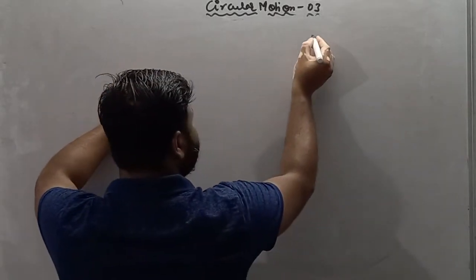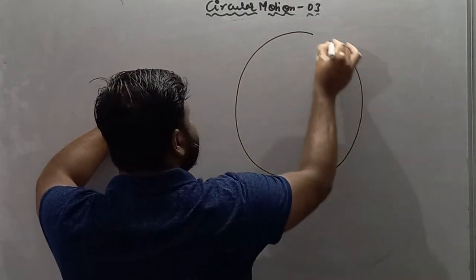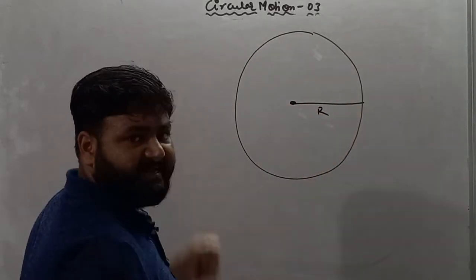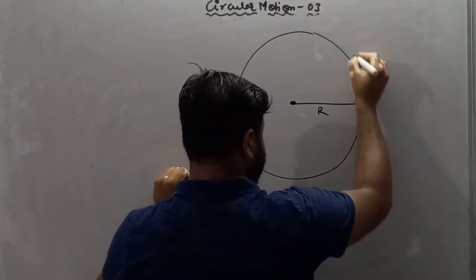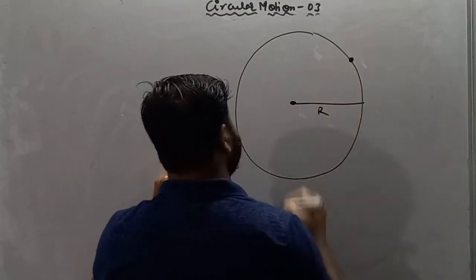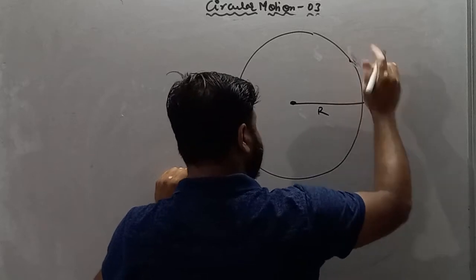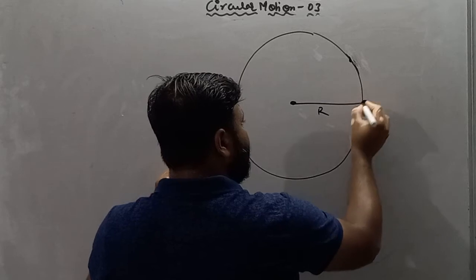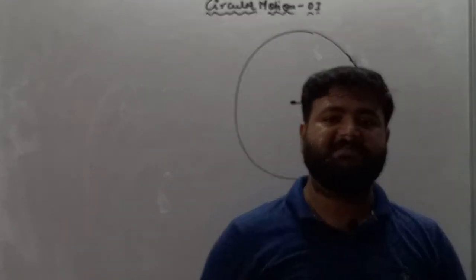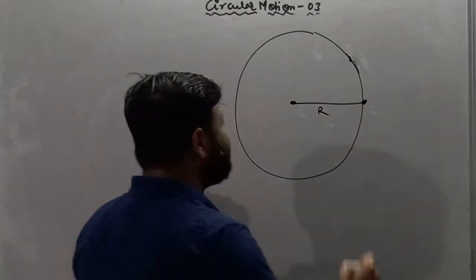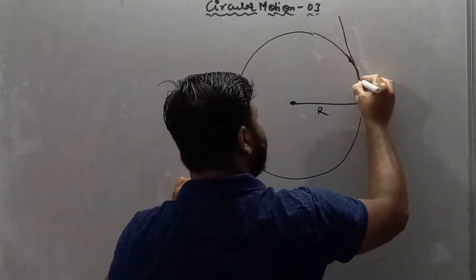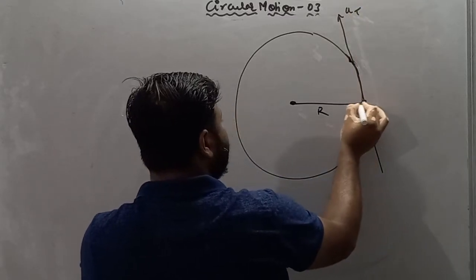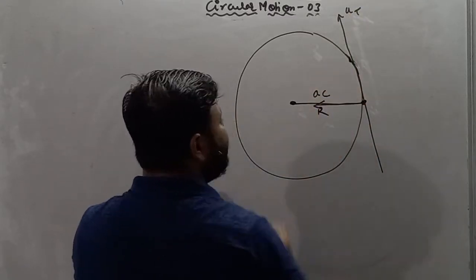See, my dear student, this is our circular track and the radius of the circular track is r. The particle is moving in this circular track. So we know that if a particle is moving in a circular track, then the particle achieves two accelerations. One is towards the tangent, called tangential acceleration, and the other is towards the center, called centripetal acceleration.